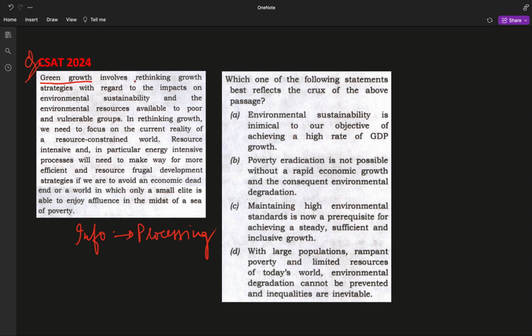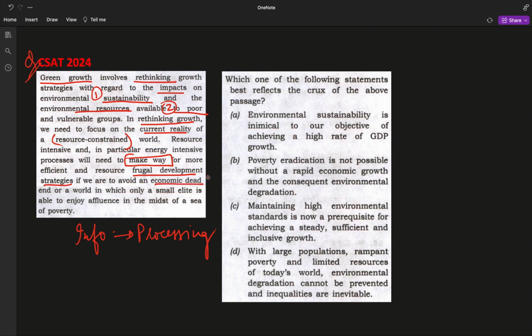Green growth involves rethinking growth strategies with regards to the impacts on environmental sustainability and environmental resources available to poor. So it contains two things, environmental sustainability and the resources available to poor and vulnerable groups. In rethinking growth, we need to focus on current reality of resource constrained world. So it is speaking about resource constrained world. Resource intensive and in particular energy intensive process will need to make way for more efficient and resource frugal development strategies if we are to avoid an economic dead end.